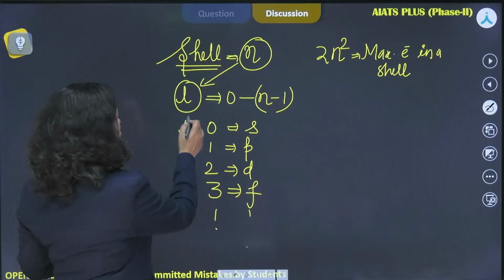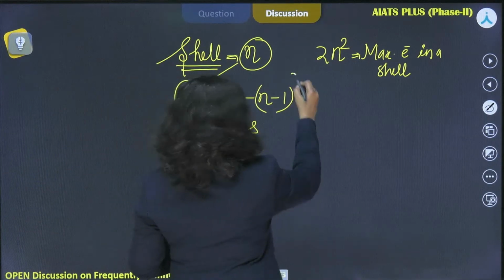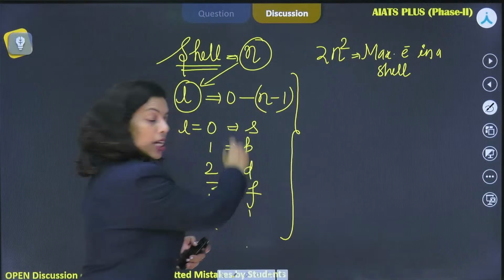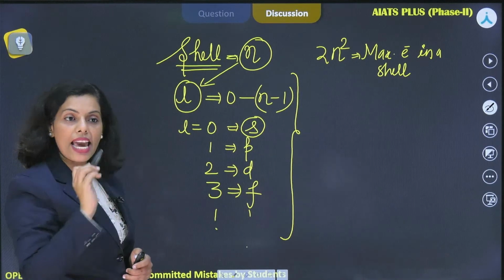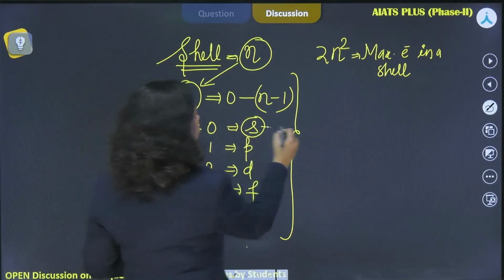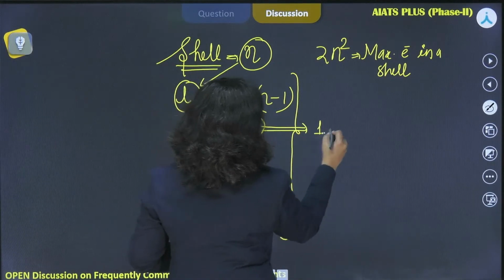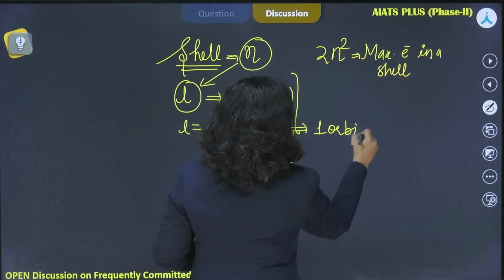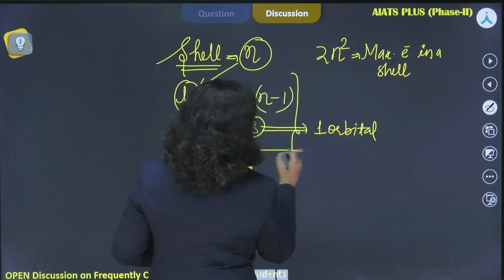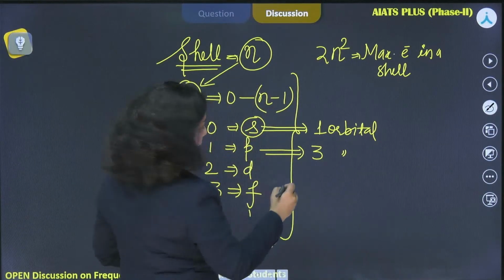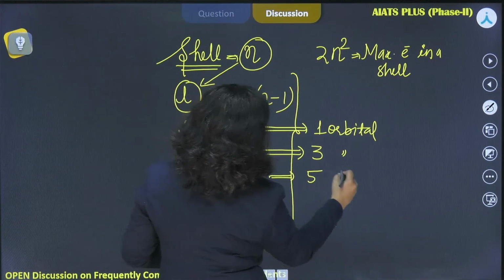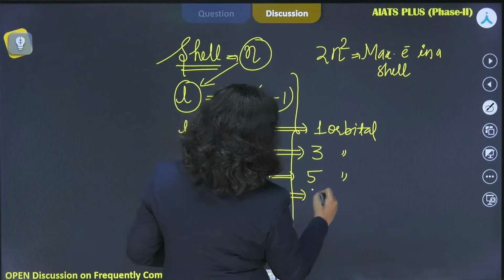So how to find the orbitals? These are subshells, right? In the s subshell, there is only one orbital. In the p subshell, there are 3 orbitals. In d, there are 5 orbitals, and in f, there are 7 orbitals.